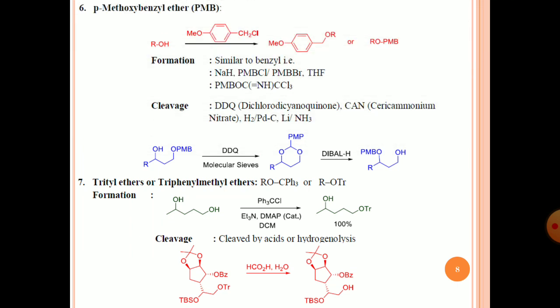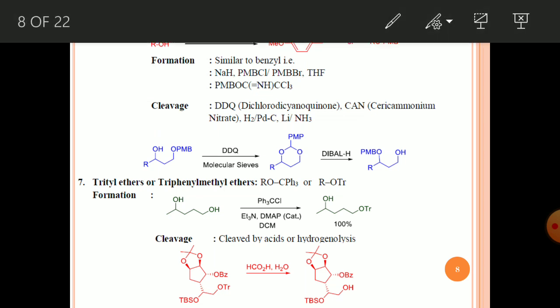Cleavage. This cleavage is somewhat different from the benzyl one. To cleave the PMB group you can use DDQ, which is a very selective deprotecting agent for the PMB group. Ceric ammonium nitrate can also be used, and hydrogenation can be used for deprotecting the benzyl. One example here,